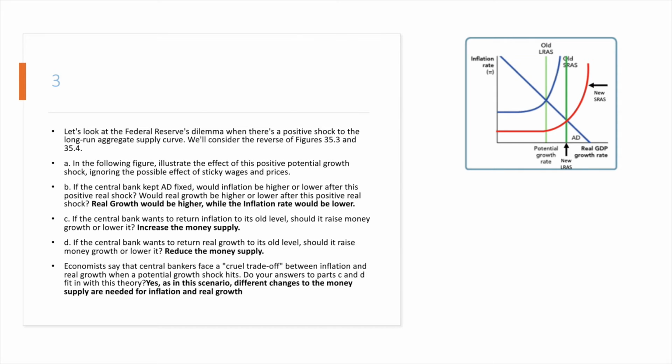Question 3, we want to show the effect of the potential growth shock on the long run aggregate supply curve. That would mean that the light green line will have to move to the right, which is the dark green line, illustrated by the new LRAS text box. And we see that the new SRAS curve would also move down and to the right to show where the AD line and the new LRAS line intersect as well. We have kept AD fixed. As a result, the real growth would be higher since it's moving to the right. However, the inflation rate would be lower since it's moving down.